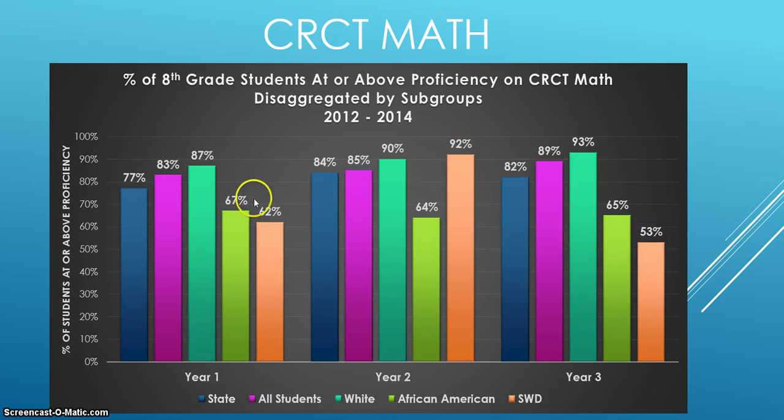Now you can see our African American population, their results did not really change much. They actually decreased over those 3 years. So again, that's something that we would need to take a look at. But again, comparing to the state, our students did perform slightly better overall than what the results show for the state.